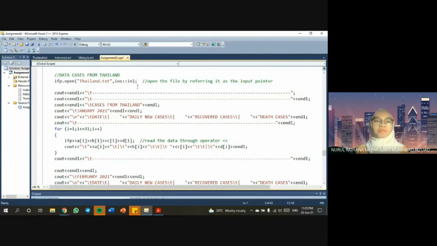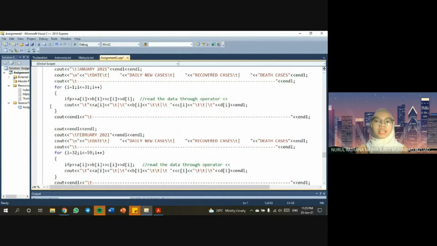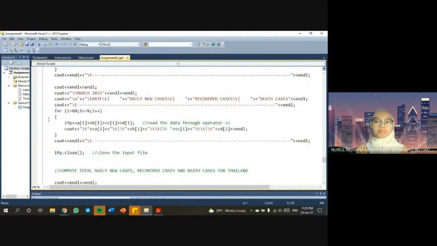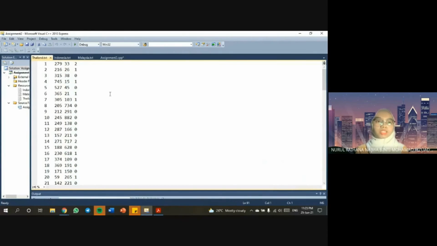We also open each file for each country with ift.open so that it can read and use the data in the text file that has been named the same as the coding that we use. Then, we use ift.close so that the data in another file will not be disturbed.